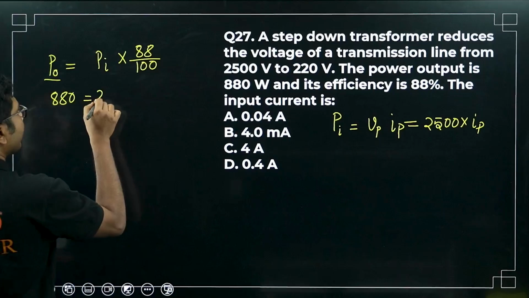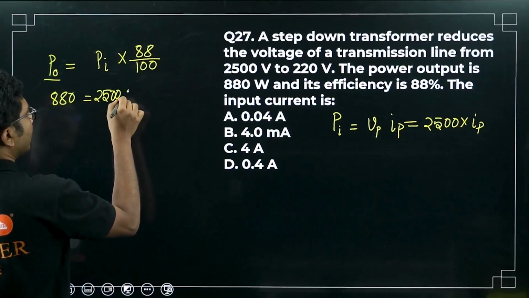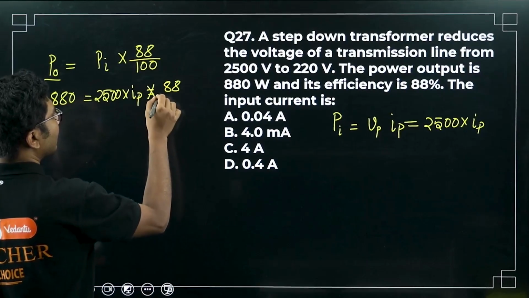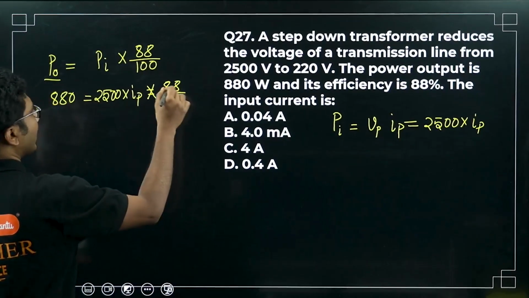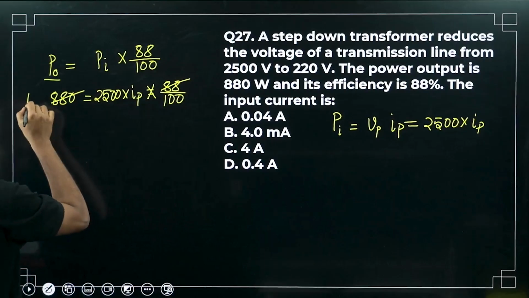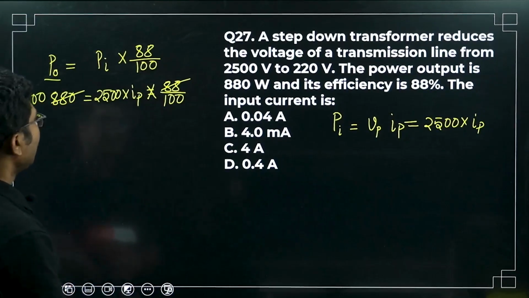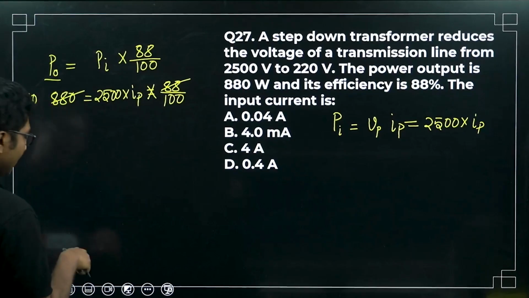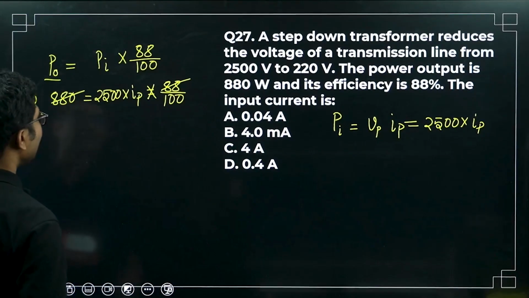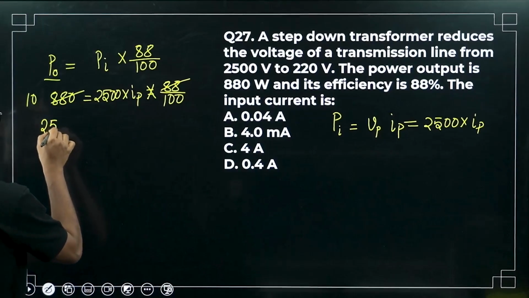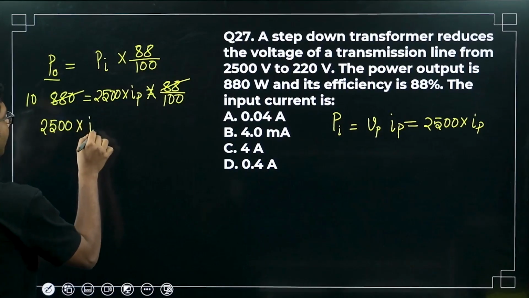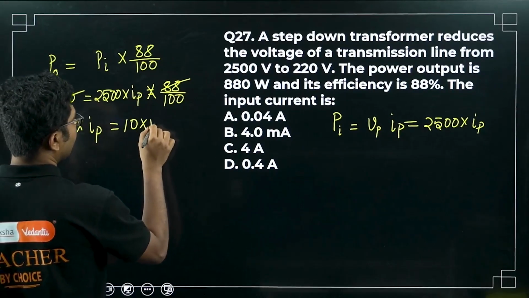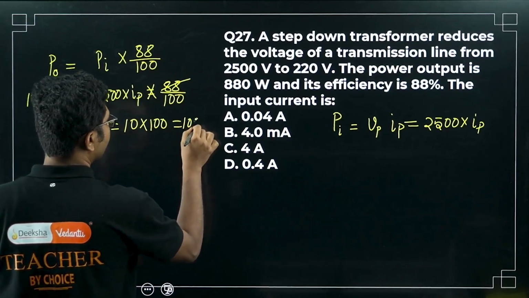So 2500 times Ip times 88 by 100 equals 880. Sorry, 10 times 88 is 880. So 2500 times Ip equals 10 times 100, that is 1000.